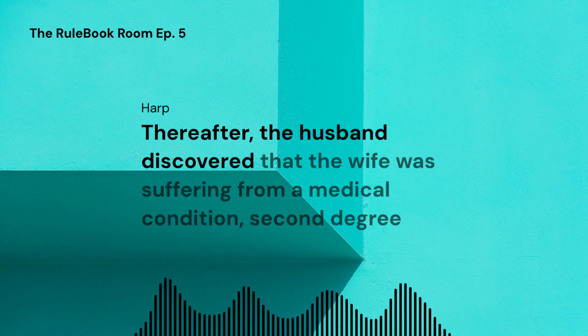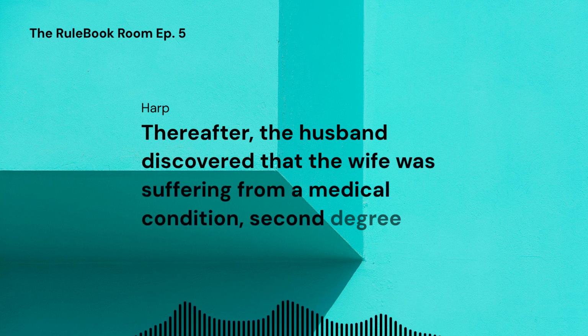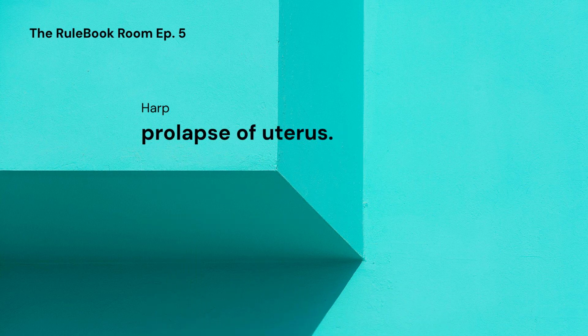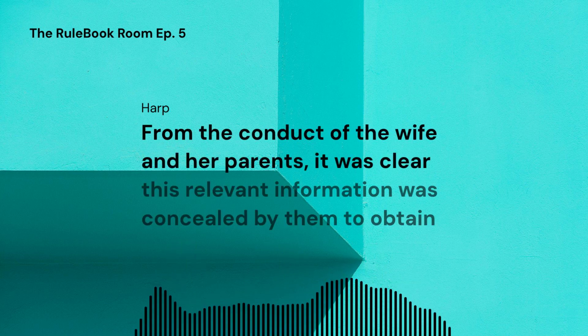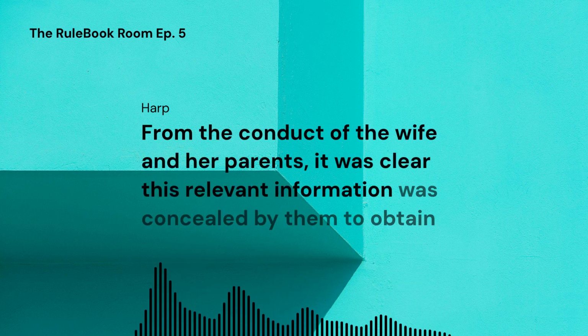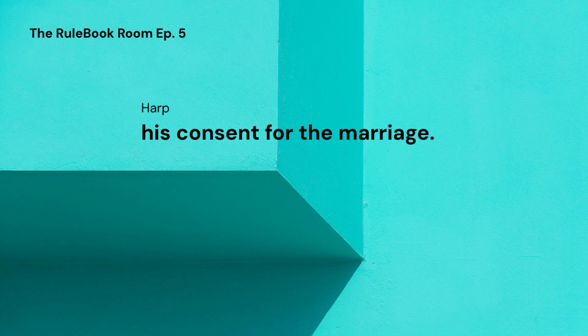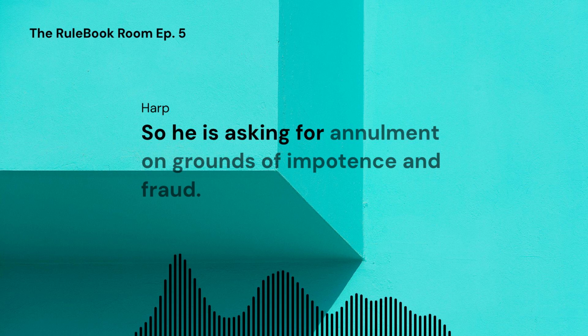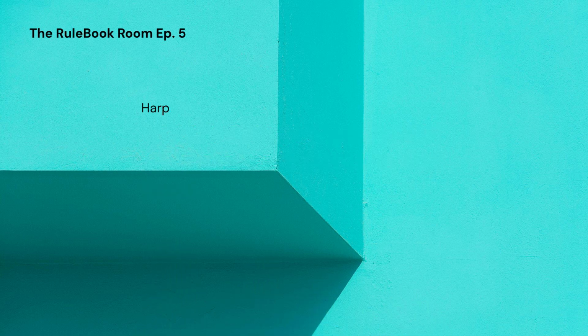Thereafter, the husband discovered that the wife was suffering from a medical condition, second-degree prolapse of uterus. From the conduct of the wife and her parents, it was clear this relevant information was concealed by them to obtain his consent for the marriage. So he is asking for annulment on grounds of impotence and fraud.